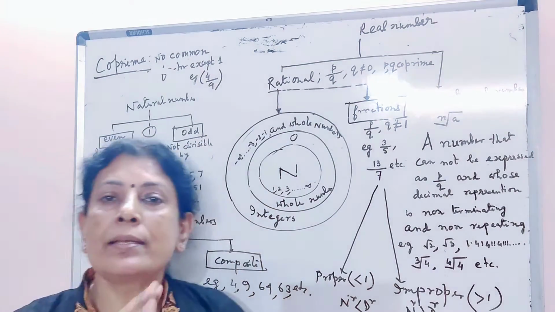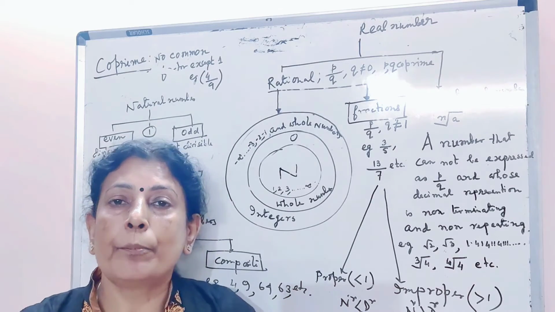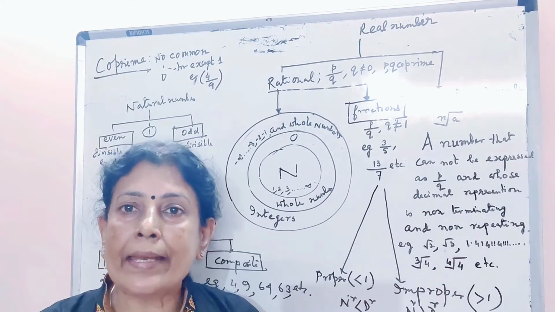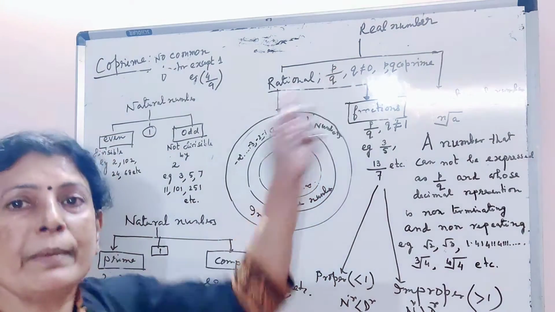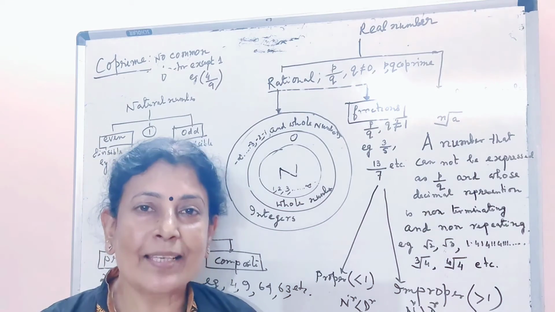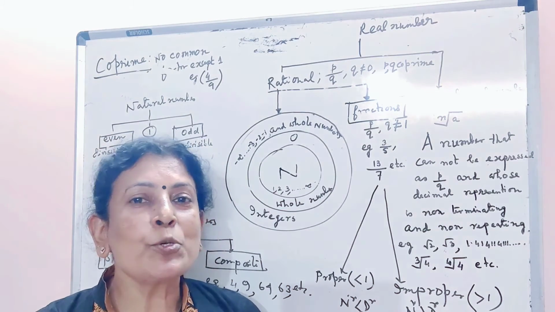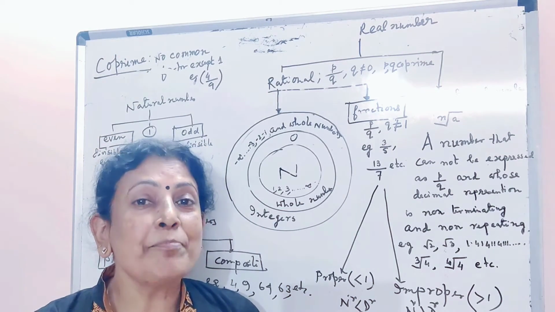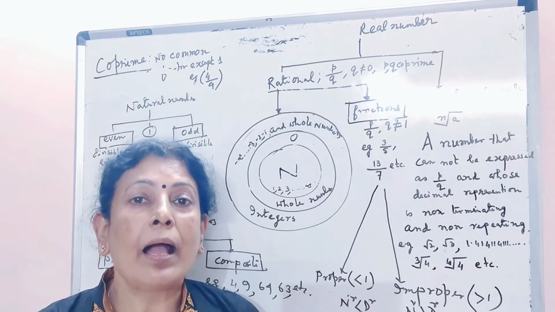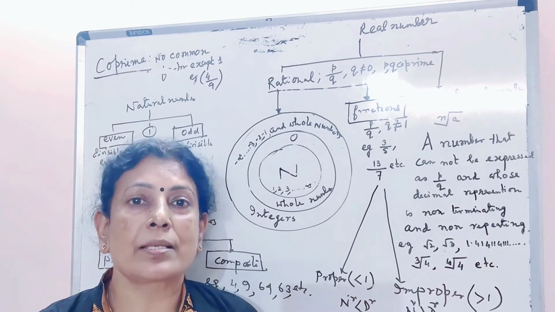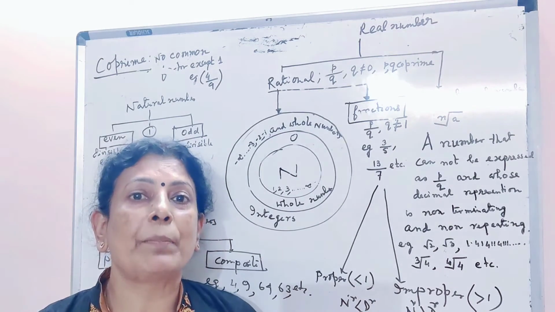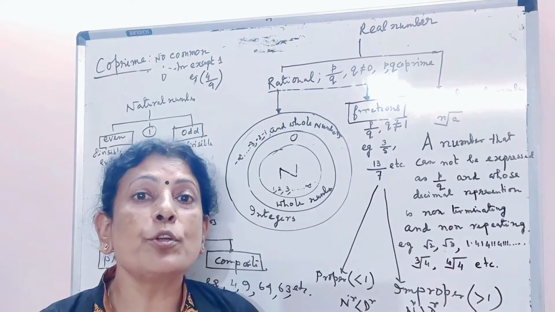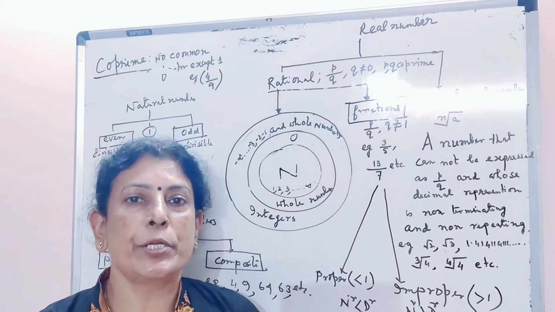Rational numbers, now we can discuss a rational number broadly. Any number which is in the form of p by q, where p and q are integers, q should not be equal to 0, and p and q are coprime, is called a rational number. So to be a rational number, it should follow these three conditions.